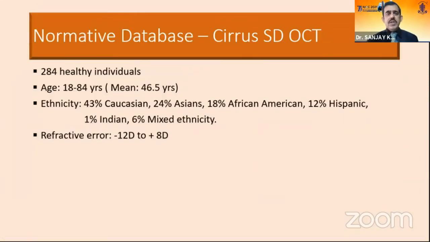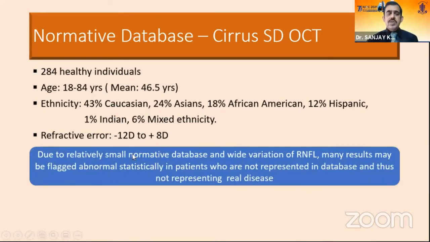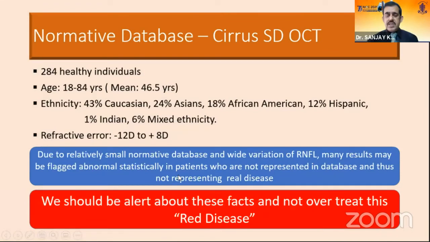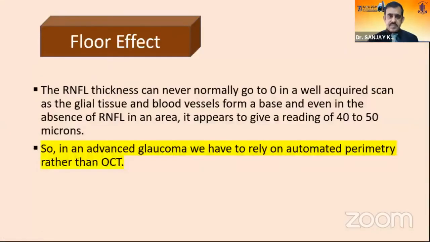We should also remember that the normative database of each machine is very narrow. In case of Cirrus, it is restricted to 284 individuals of age range 18 to 84 years with refractive error -12 to +8 diopter. So any patient who is beyond this normative database will be flagged abnormal statistically, but this does not represent true disease, and we should be cautious in interpreting these OCT scans.